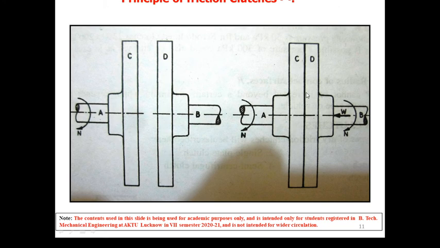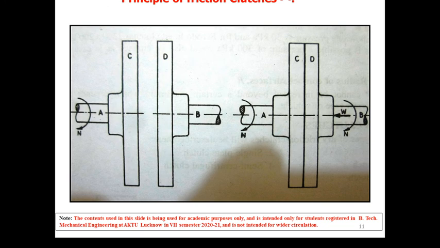If force is applied over the D disc, this will enable it to stick with the C disc. And if there is some friction material, then the speed of shaft B will become the speed of shaft A, on the condition that there should not be any slippage. Okay, so this is the principle of clutch, right?